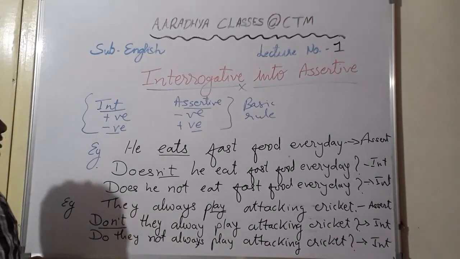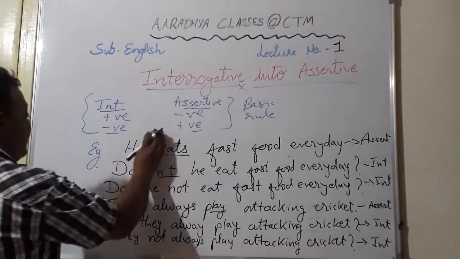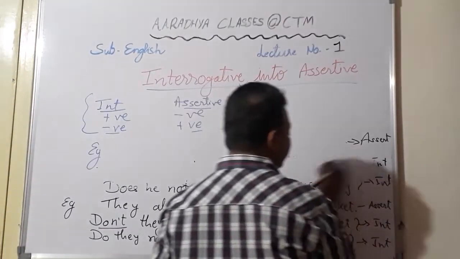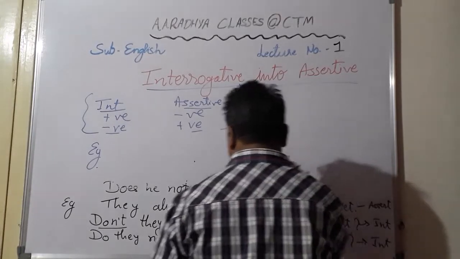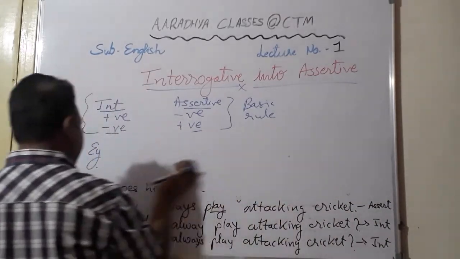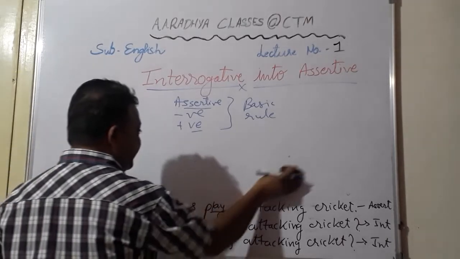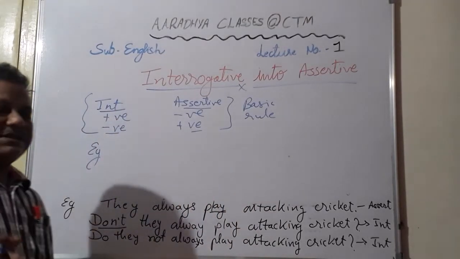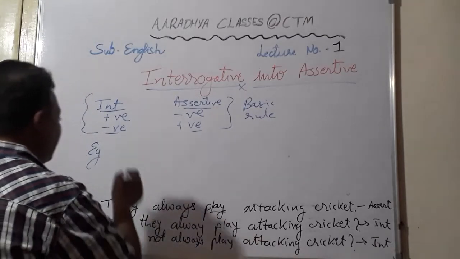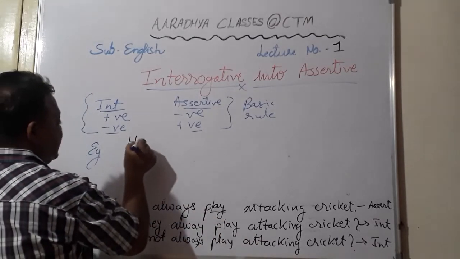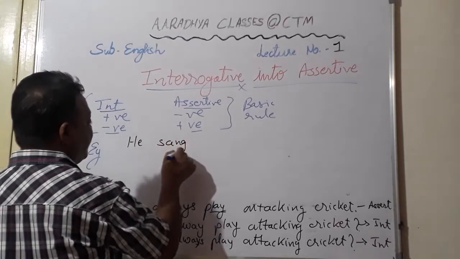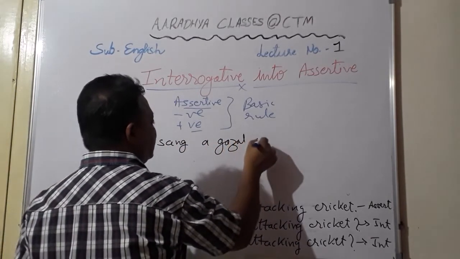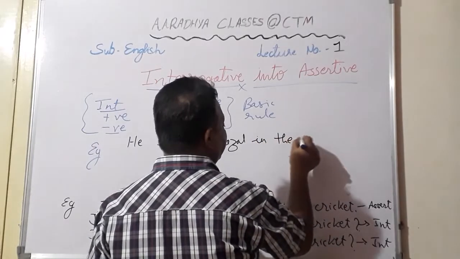Now the third type I told you, that is where the helping verb is not given, we are supposed to use a helping verb. That is in simple past tense. You see, all those sentences where the main verb is given in the past form are sentences of simple past tense. For example, he sang a ghazal in the competition.